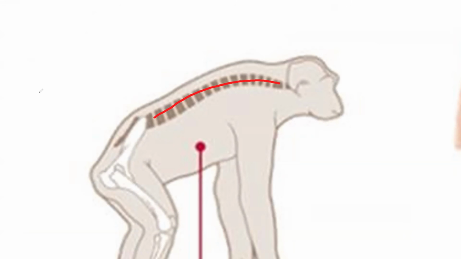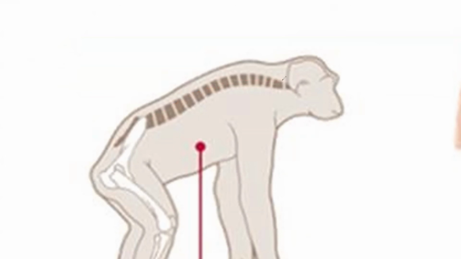If you were to have an organism with a C-shaped spine, would it be able to stand? No, it wouldn't be able to stand. A C-shaped spine is not going to work for bipedalism, but it's going to work for quadrupedalism.